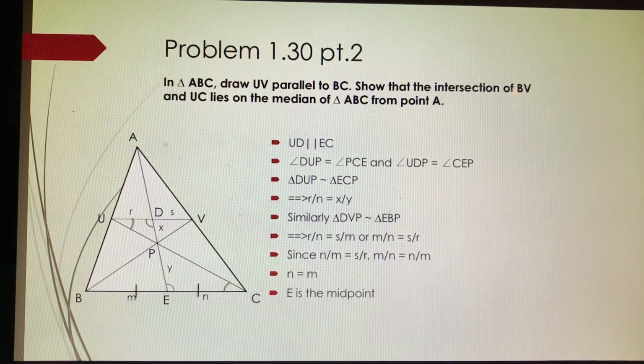Therefore, triangle DUP and triangle ECP are similar, which makes R over N equal to X over Y. Similarly, triangle DVP and triangle EBP are similar, and they show that S over M is equal to X over Y, which we can then conclude that R over N equals S over M, or M over N equals S over R. Previously, we showed that N over M equals S over R, so we can infer that M over N equals N over M, which concludes our proof that N equals M, which means E is the midpoint of BC.